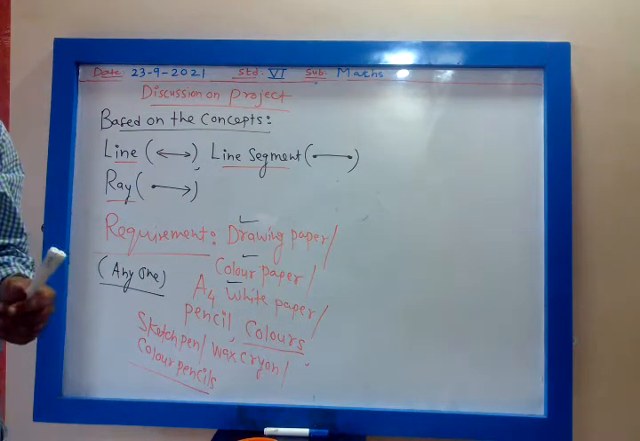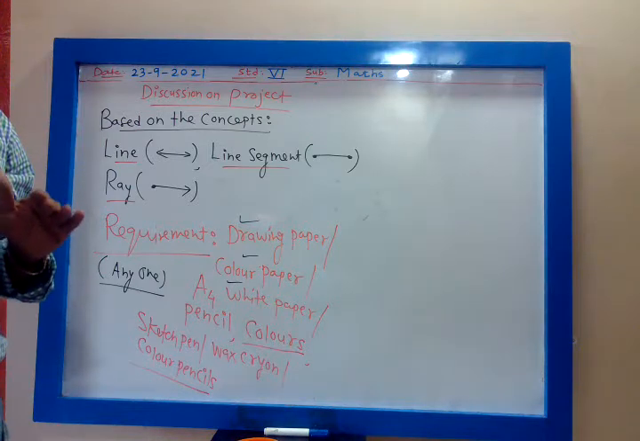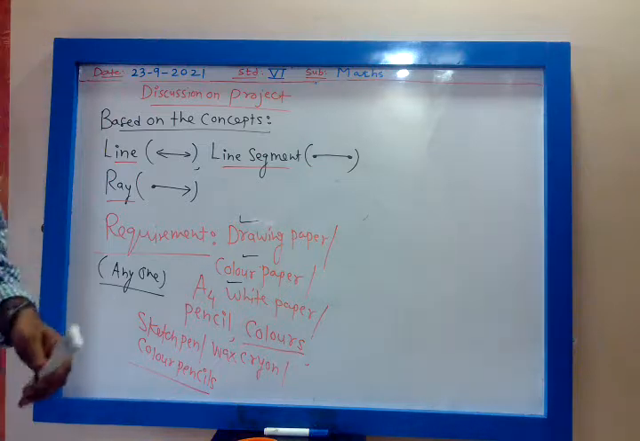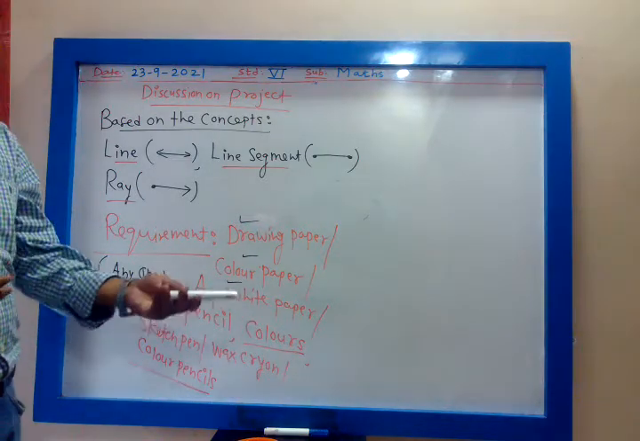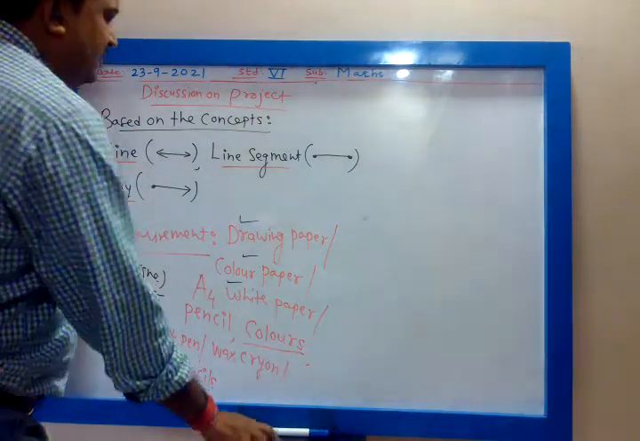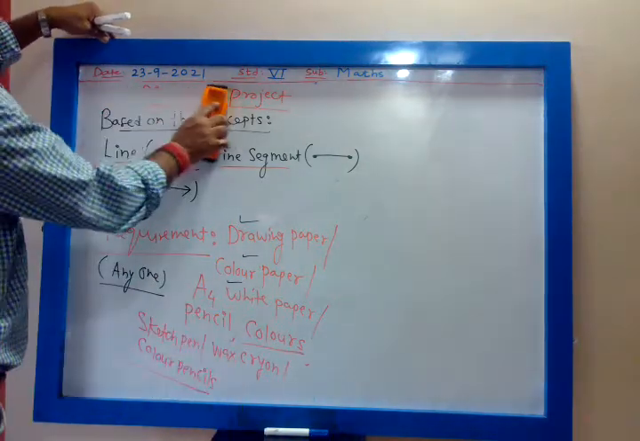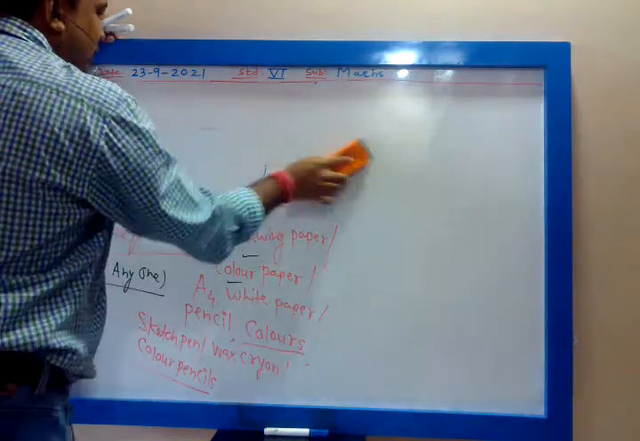Listen carefully. For this project you should have the understanding of line, line segment and ray. Then the requirements are drawing paper, color paper, A4 white paper, pencil, colors. You can use sketch pen, pastel color, wax crayons, color pencils, whatever. Now see, in how many steps will you follow this project?